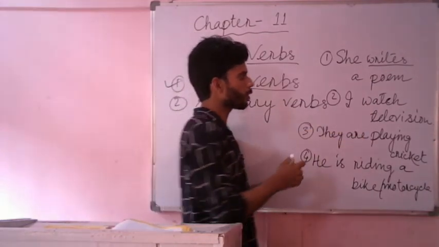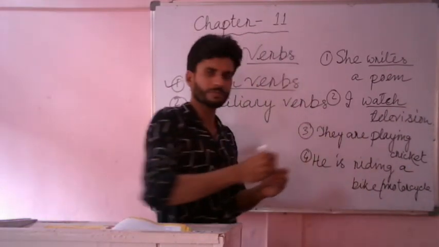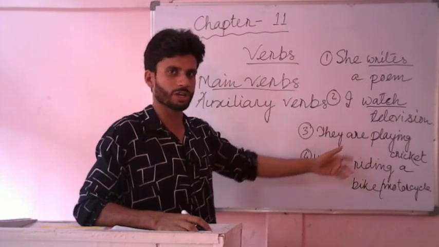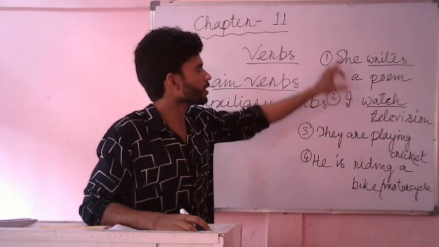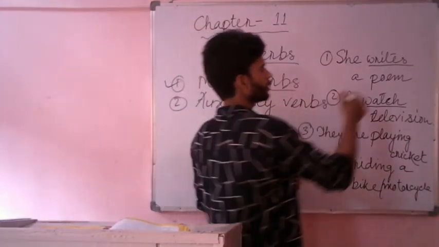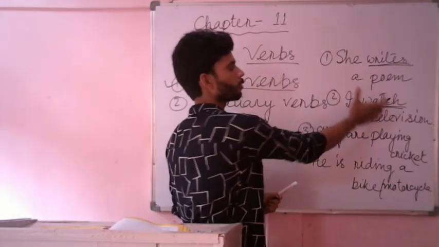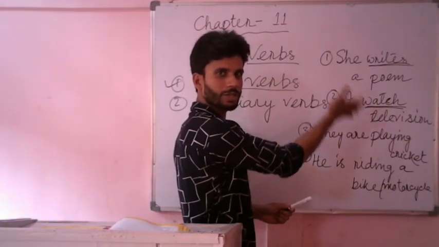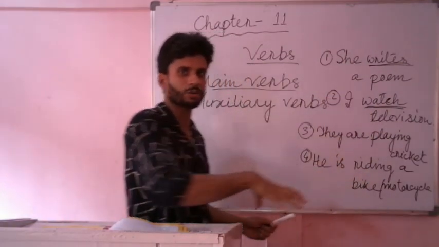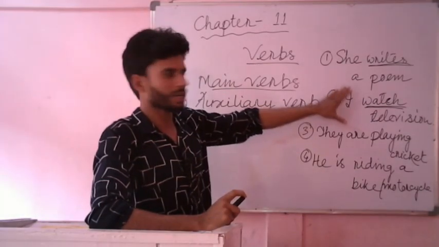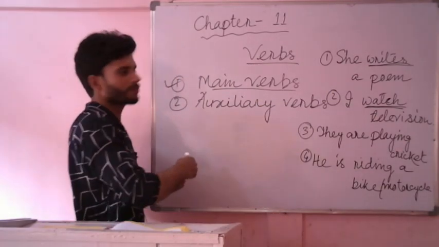Here, watch is again indicating to do something. It is an action word, or a doing word. So in these two cases, write and watch indicate to do something. They refer to action words or doing words. So they are verbs.